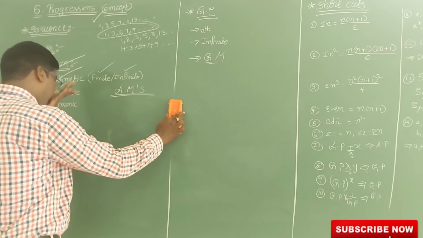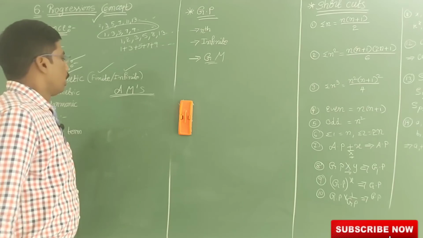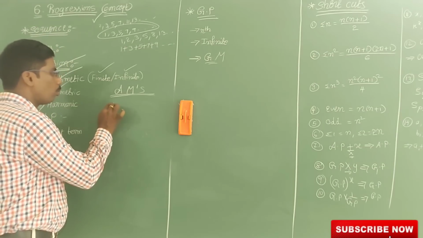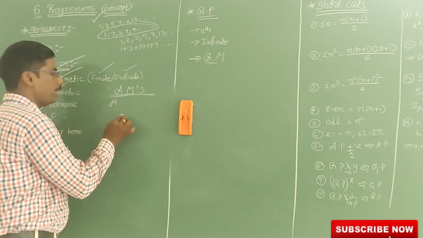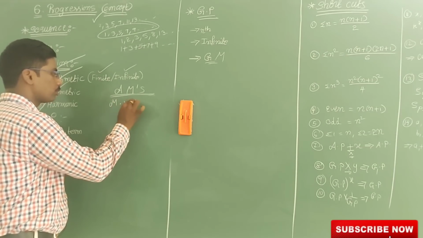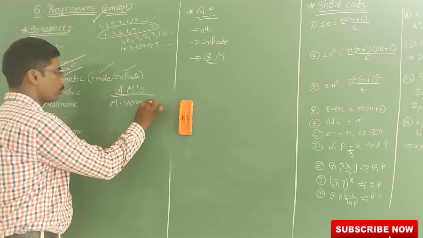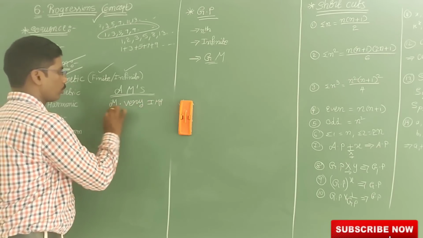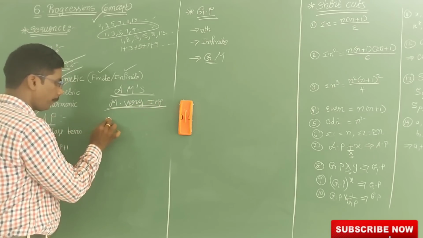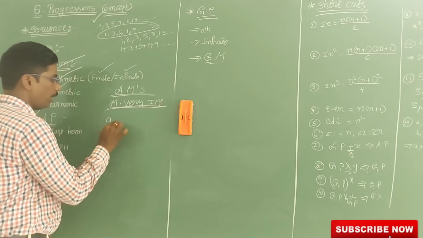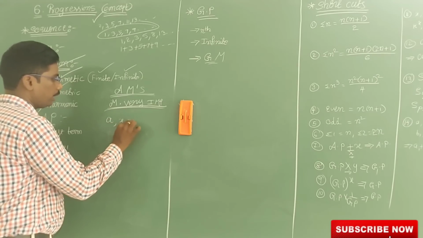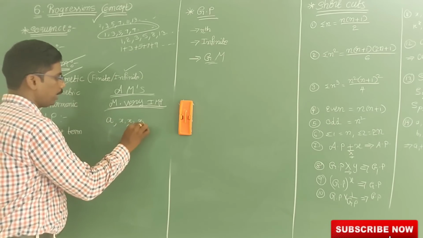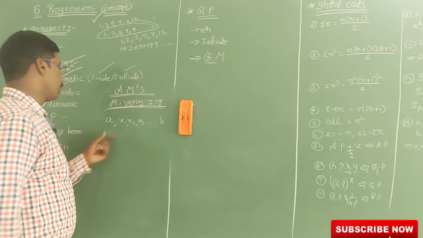Now, next, the most important concept, I am saying, and shortcuts also. See here, a, x1, x2, x3 and so on, b.